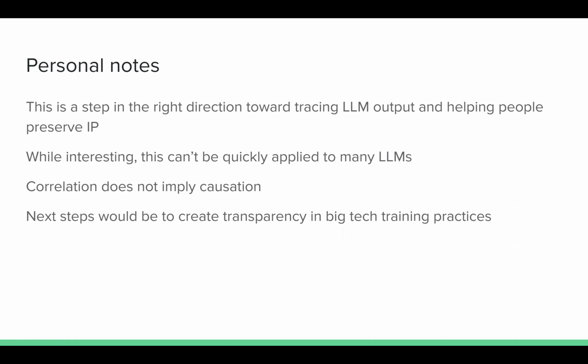However, I think while this is interesting, it can't really be applied to many current LLM tools, such as Claude or ChatGPT. The big reason is these companies are huge black boxes. They don't publicly share what data they're using to train the models on, whereas Olmotrace relies on having the corpus of text in order to be able to reference it. So this tool can't yet be used to take a black box LLM and trace its output back.